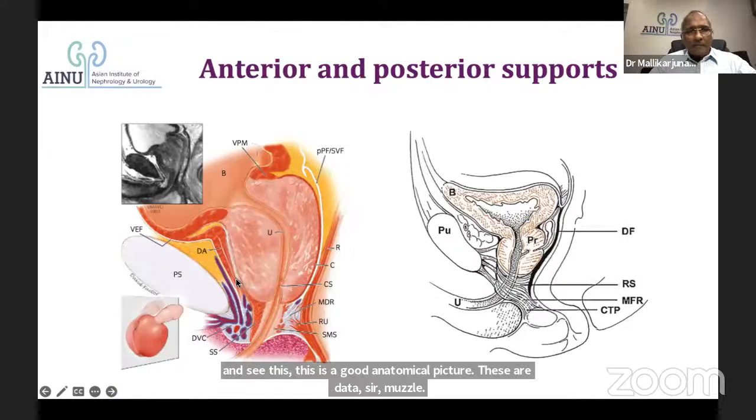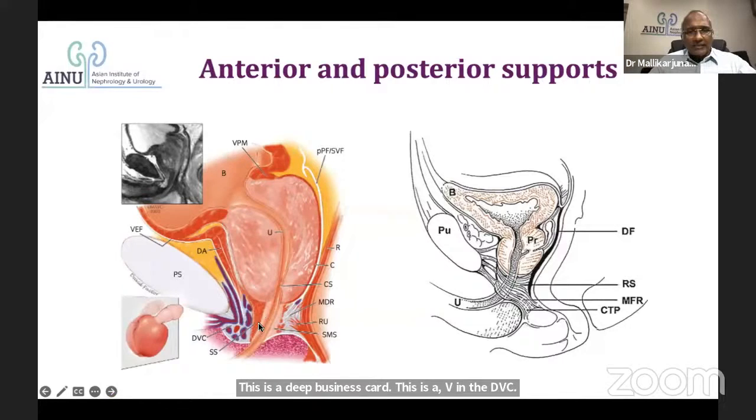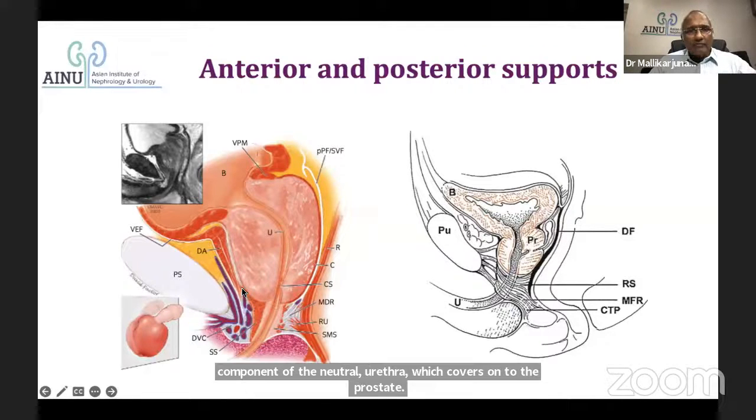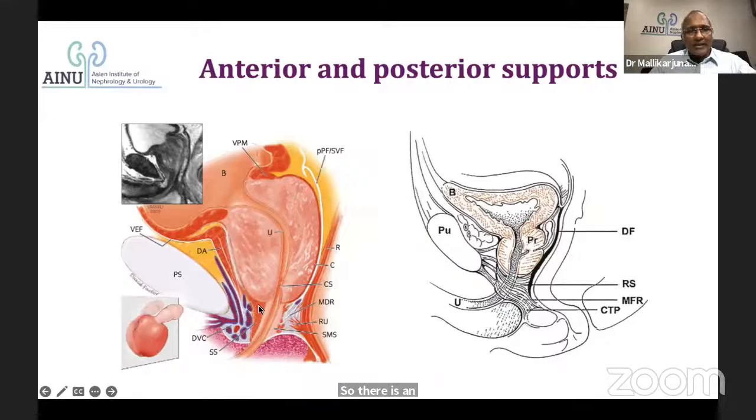At the same time, this is a deep venous complex. These are the veins in the DVC. And this is the skeletal component of the urethra, which covers onto the prostate. So there is an apron anteriorly, superiorly and inferiorly. This is the detrusor apron, and this is the skeletal muscle apron of the external urinary sphincter. So that's a support, with the puboprostatic ligaments attaching to this part, vesical, prostatic, and this part of the urethra.